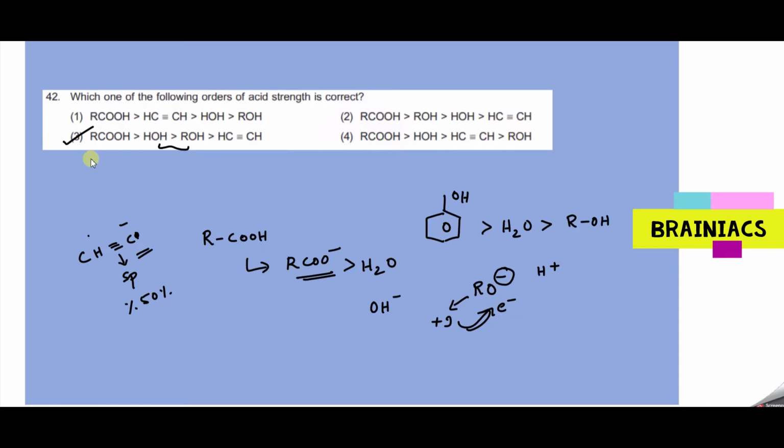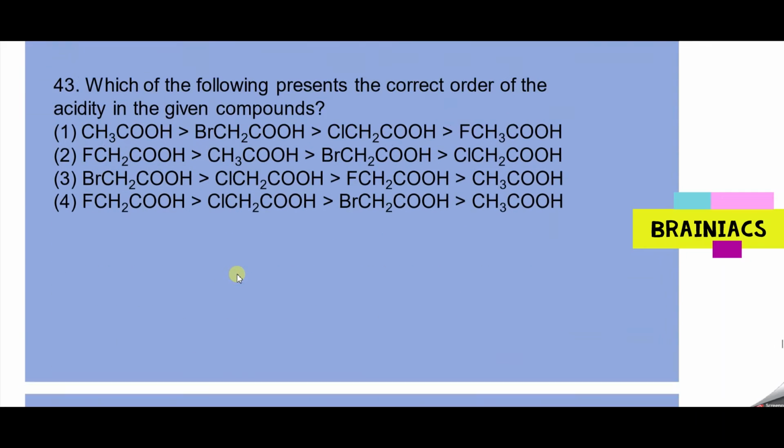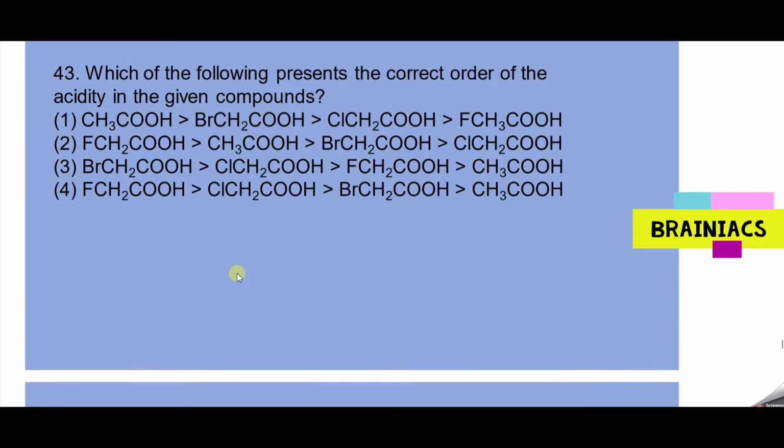Try out the answer. Which of the following represents the correct order of acidity in the given compounds? In NCERT, a big chain-like table is given. Please go through that and check whether you are understanding the logic behind the order. Here it is very easy because fluorine has the maximum minus I effect, chlorine comes next, then bromine, then CH3, which has a plus I effect. So option 4 should be the correct answer.